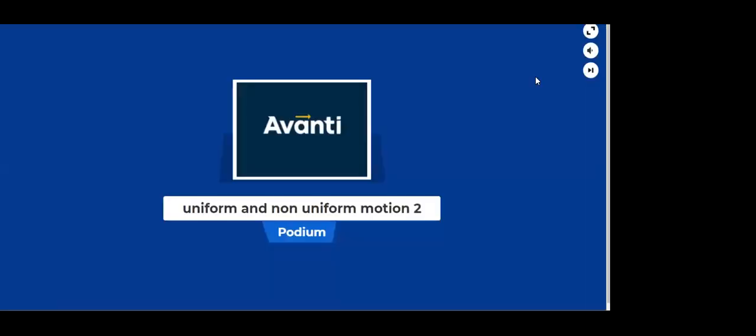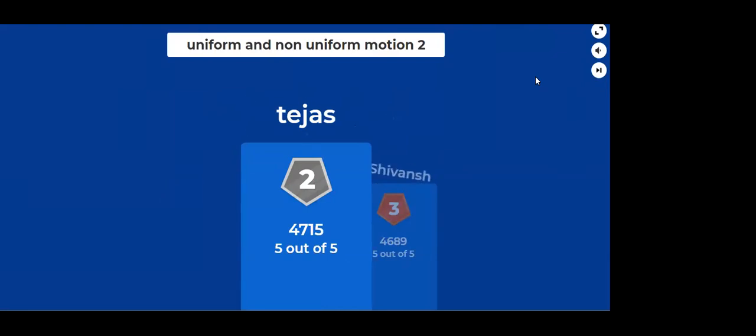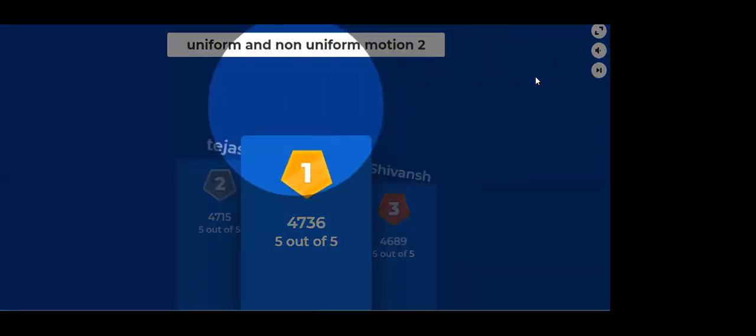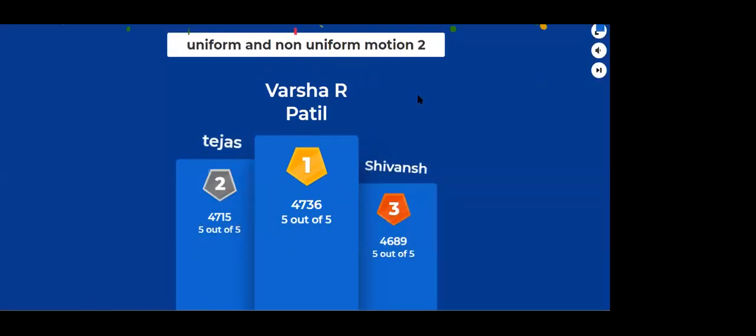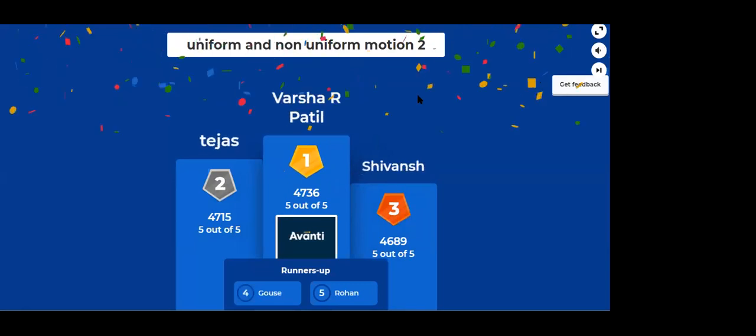Let us see the podium. Shivansh is third place. Okay, very good. Tejas second place. First place, Varsha. Very good, Varsha. Then fifth was Rohan. Okay, very good.